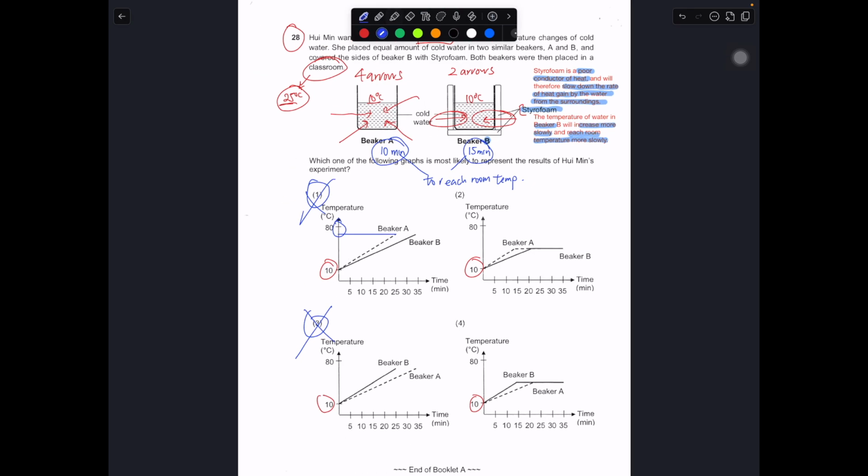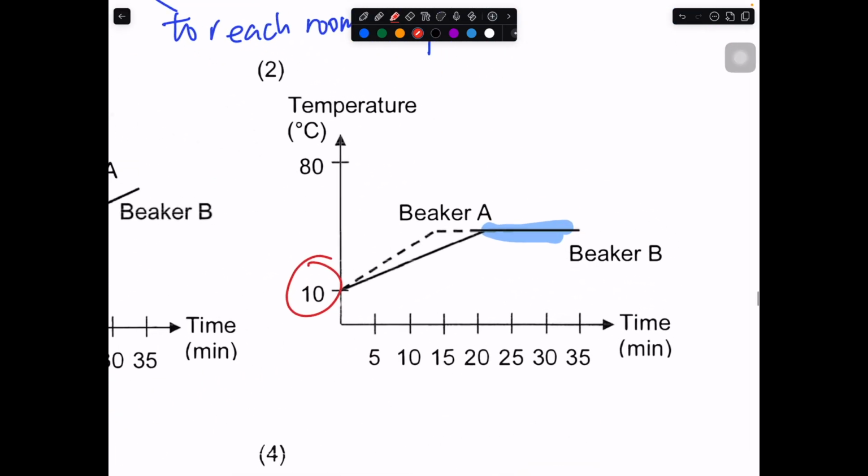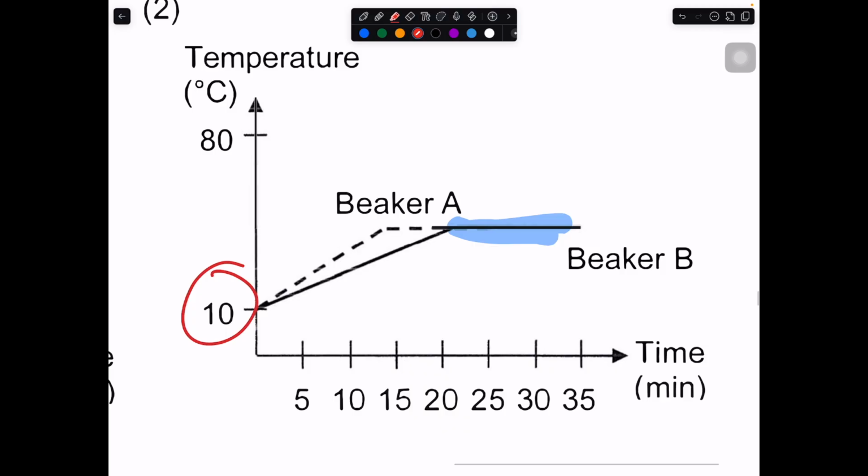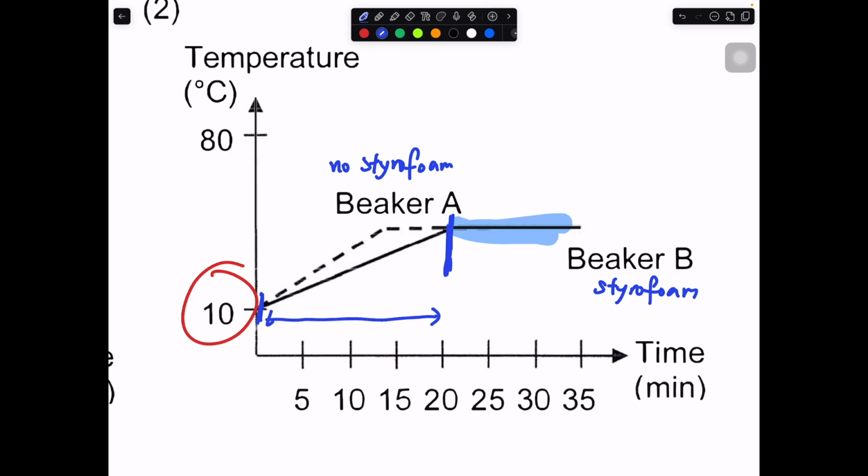This part of the arrow here actually represents more like a room temperature in this case. But between 2 and 4, which one should be the correct answer? Let's take a look at this. So for A, the one without styrofoam, no styrofoam. This one with styrofoam. Can you see that the temperature increases? For B, this is the time taken for it to reach the room temperature. For A, this is the time taken for it to reach the room temperature.